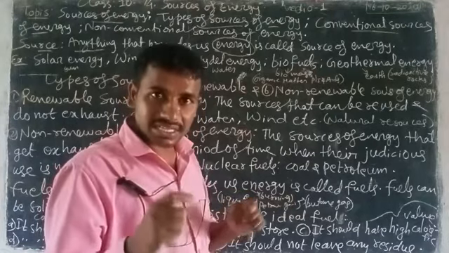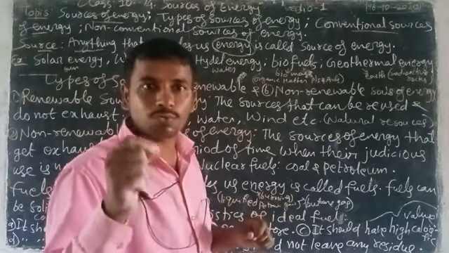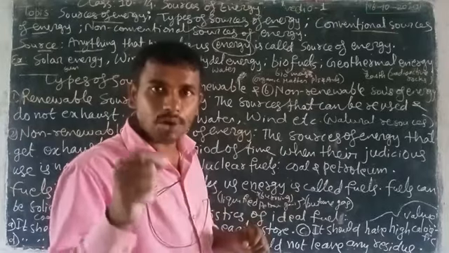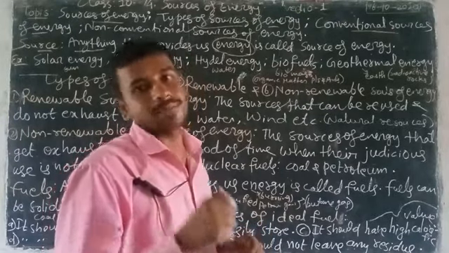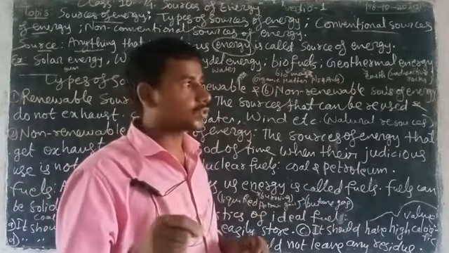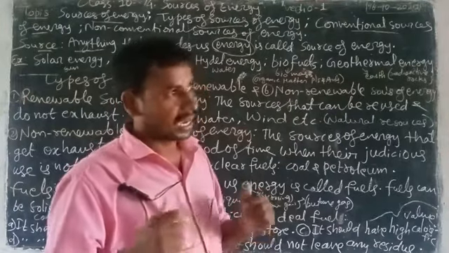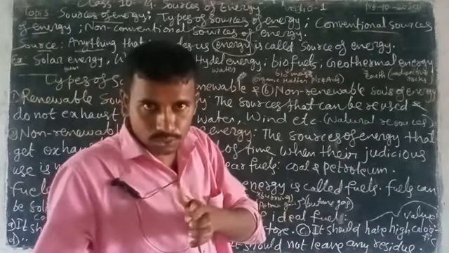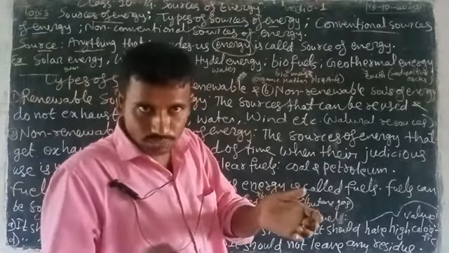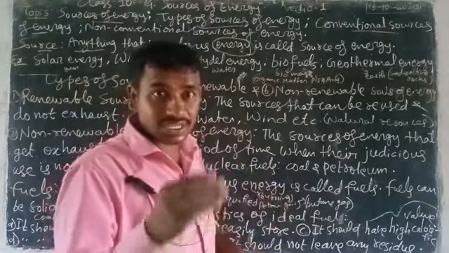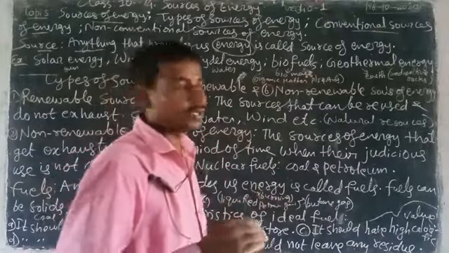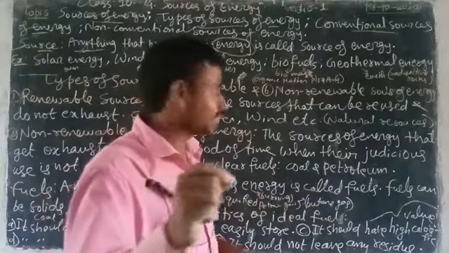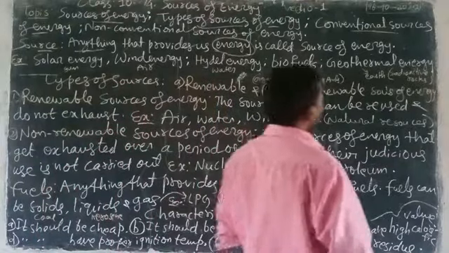Organic matter is nothing but plants or animals. With the help of animals and plants, the energy we get comes under biofuel energy.